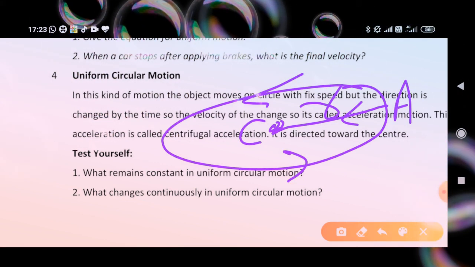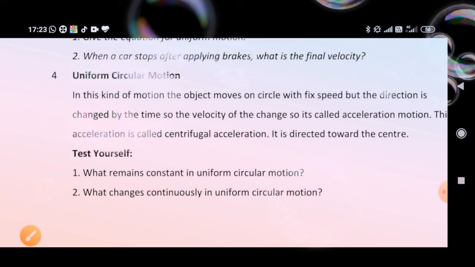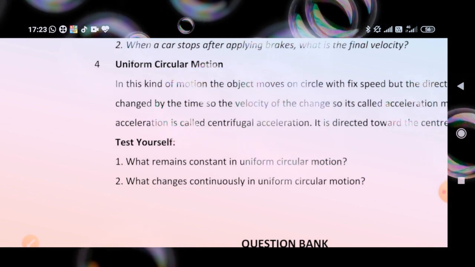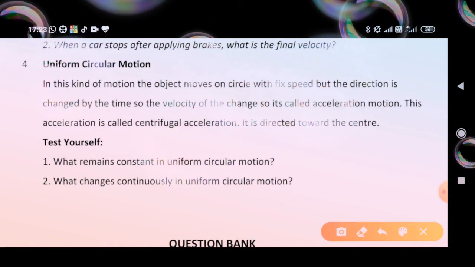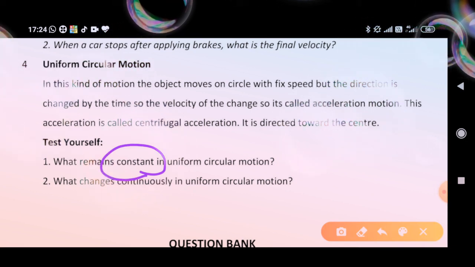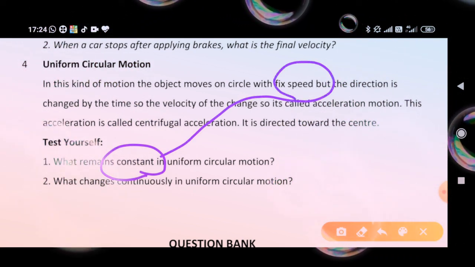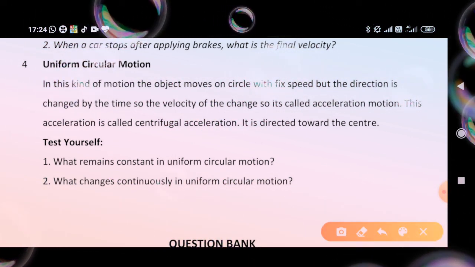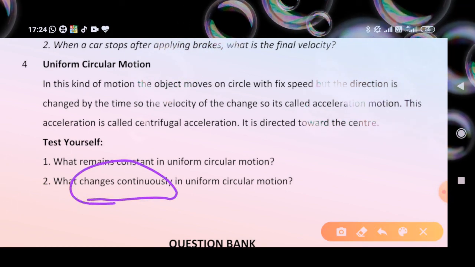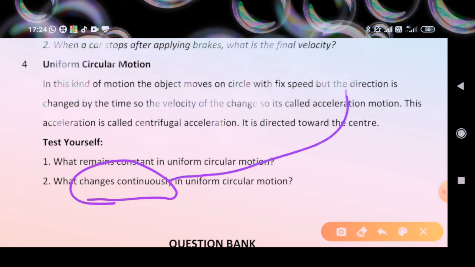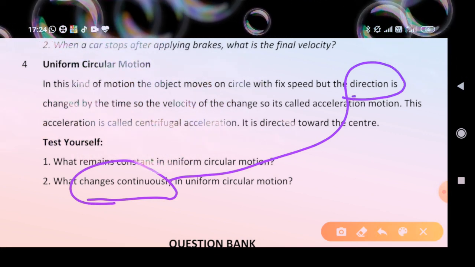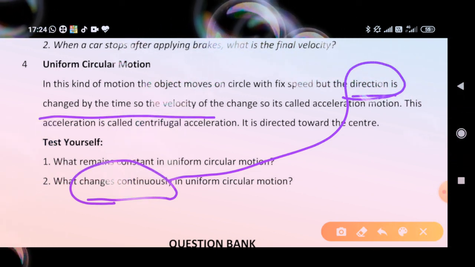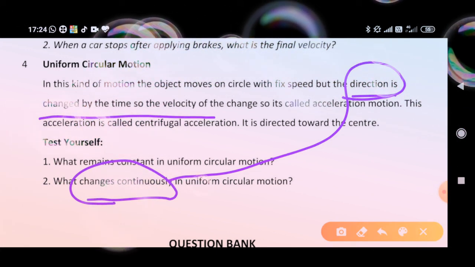Test yourself. What remains constant in uniform circular motion? What is constant in uniform motion? We have discussed that it moves with a fixed speed. So speed is fixed or constant here. What changes continuously in uniform circular motion? In the above discussion, we already know that direction changes with time, so the velocity changes, so it's called accelerated motion.